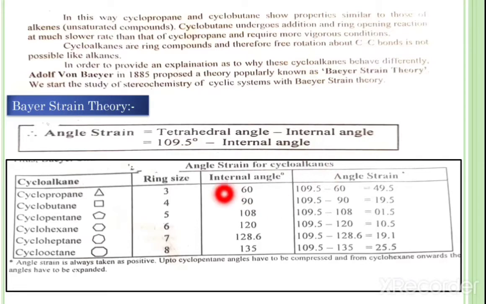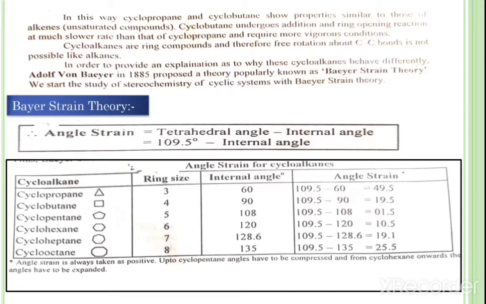I have shown here in tabular form the cycloalkanes, cyclopropane, cyclobutane, cyclohexane, cycloheptane, cyclooctane, with ring sizes from 3 to 8, the internal angles, and some calculation, from which we get the angle strain.